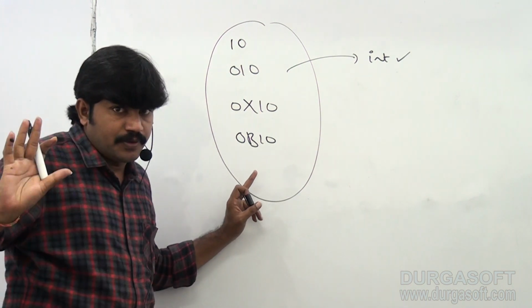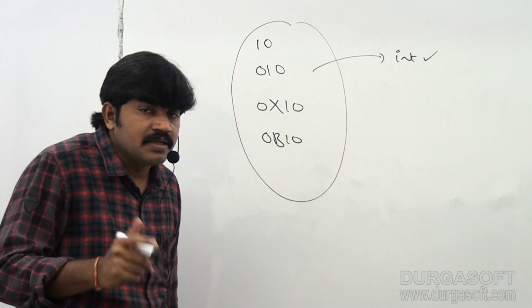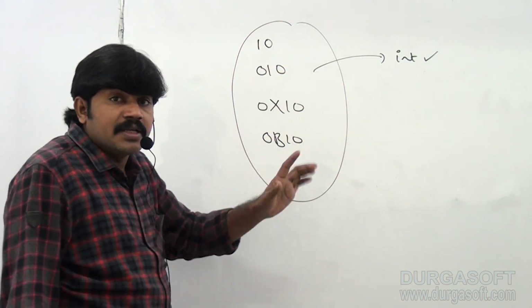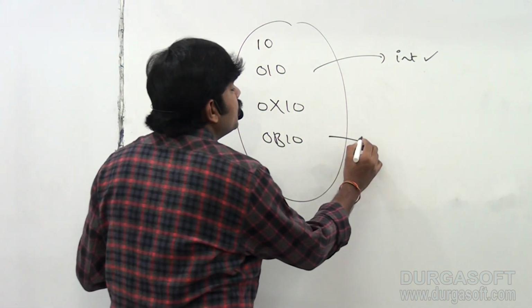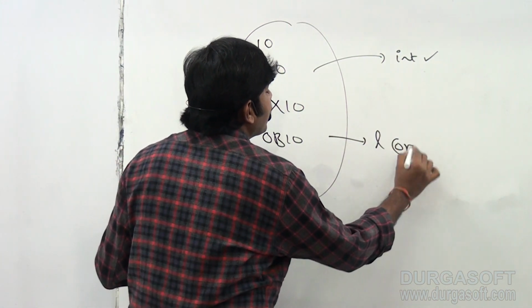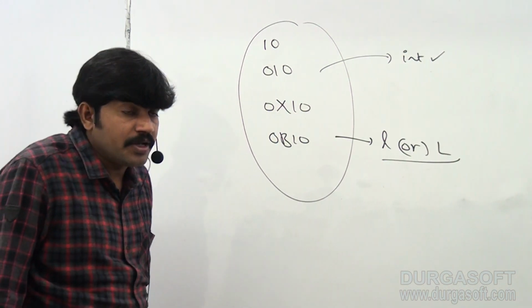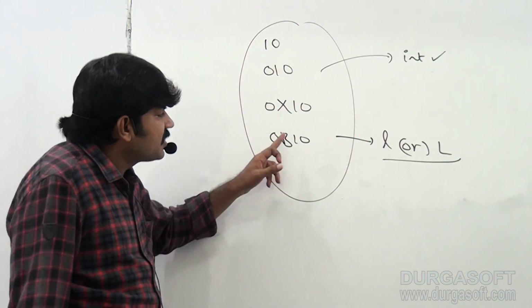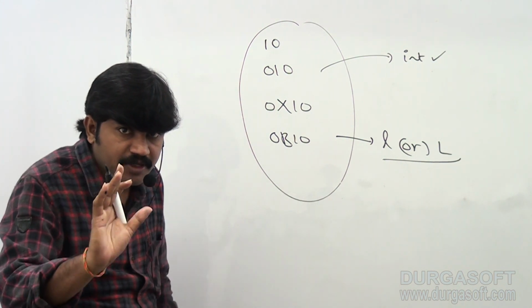Int type. But I want to specify explicitly a long type. Then we have to suffix it with a small l or capital L. Remember this one, sir. If you want to specify that it is a long value, how can you specify it? Suffix it with a small l or capital L. Remember this a bit carefully, right?